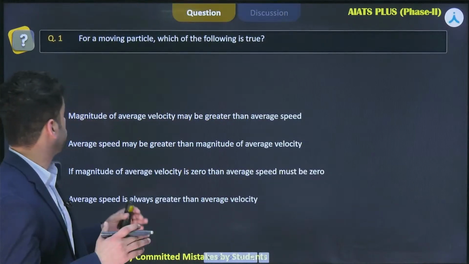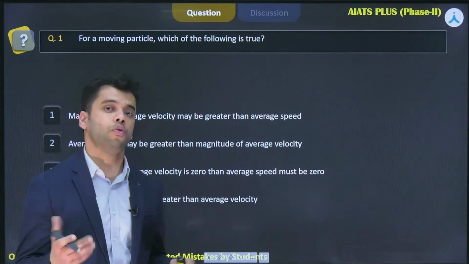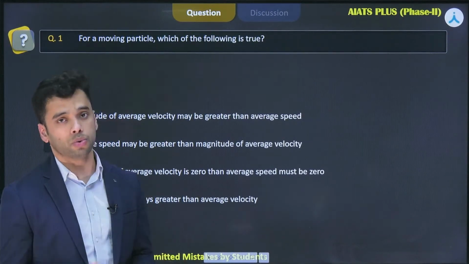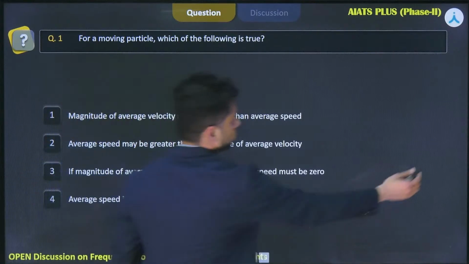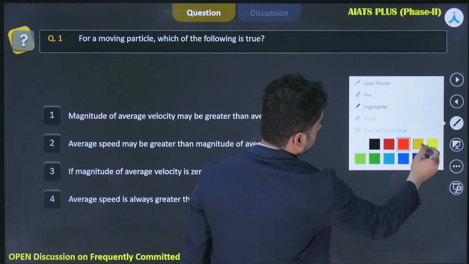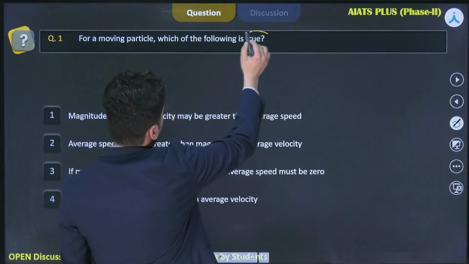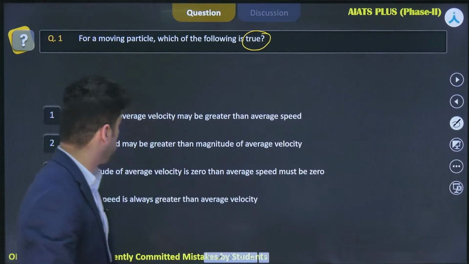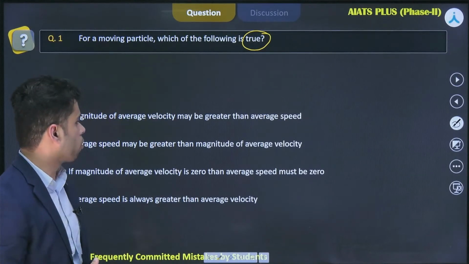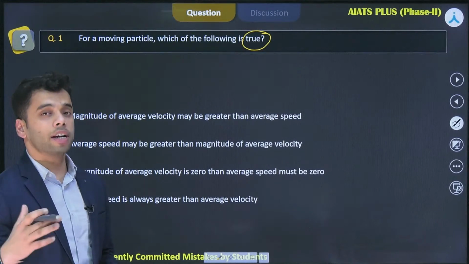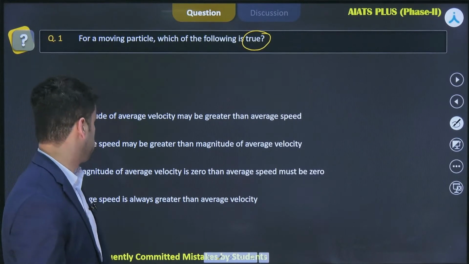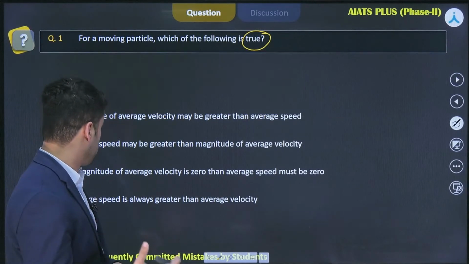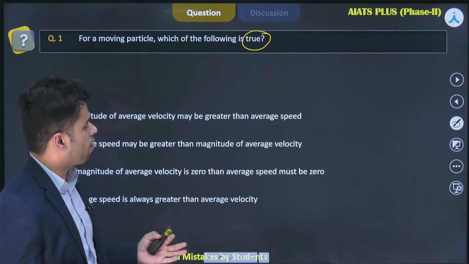It was problem 1 for the original paper. It says that for a moving particle, which of the following is true? So basically, you need to pick the correct statement, right? So the keyword over here is true. So you need to pick the statement which is correct. Now let me go through the statements. It says that magnitude of average velocity may be greater than the magnitude of average speed. Second one says that average speed may be greater than the magnitude of average velocity. Third one says if magnitude of average velocity is 0, then average speed